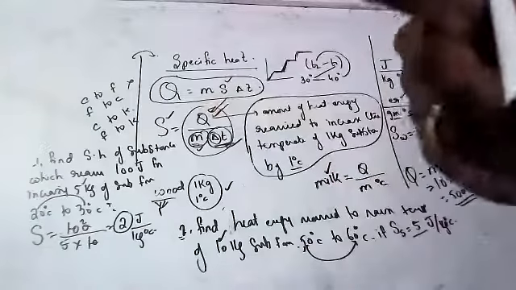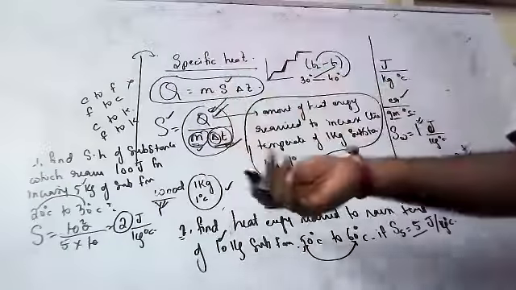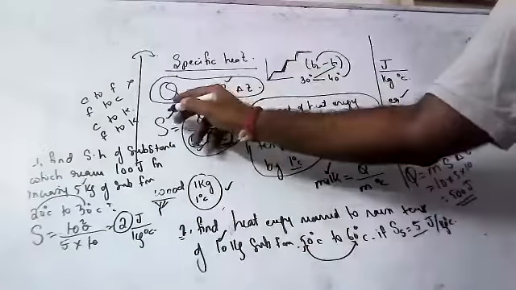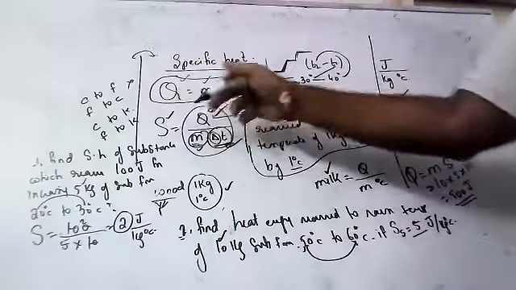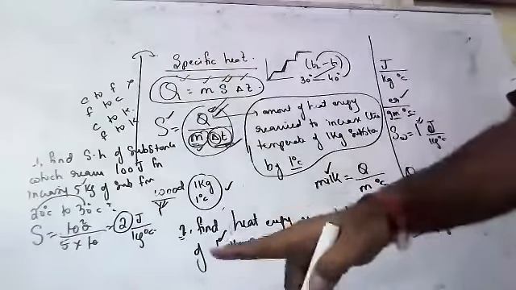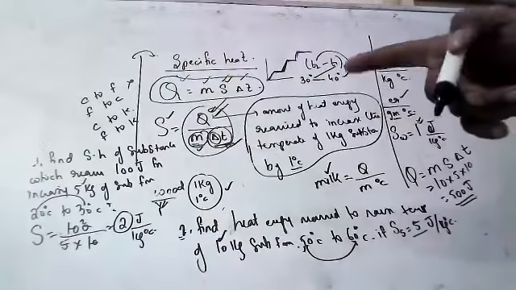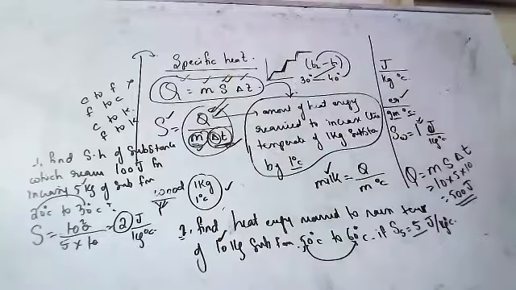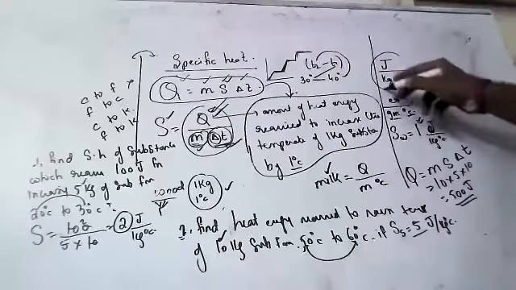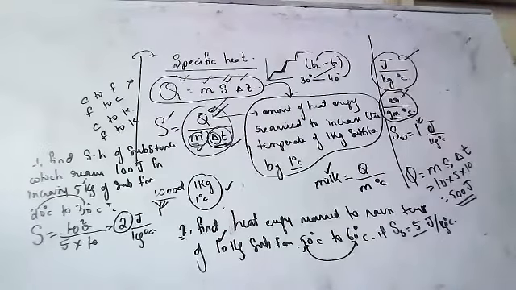In the description of the video, we have so many numericals. Please try to practice. Basic numericals only. Wherever the formula Q is equal to M S delta T is used, basing on this only we get numericals. Please open the description of the video and try to do all the numericals as homework. And please learn this definition also, very, very important. Units are joules per kg degree centigrade or ergs per gram degree centigrade.